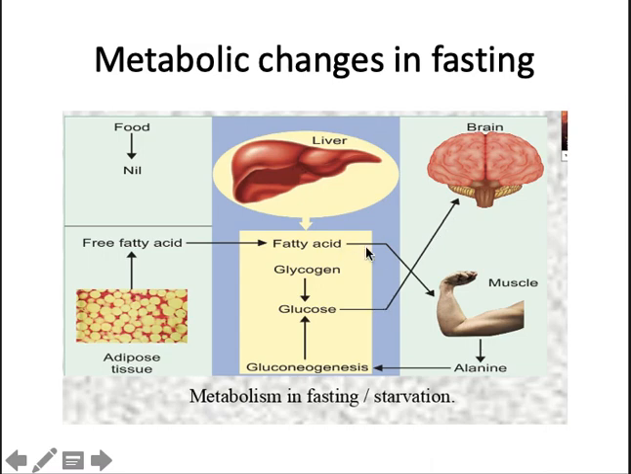And what happens? The fatty acids enter into the muscle tissue and alanine is synthesized, and alanine enters into the liver and through gluconeogenesis, glucose is synthesized. So all this metabolic process is regulated by the glucagon hormone, and glucose is utilized by the brain, RBCs, and the renal cortex. Okay, so this is about the metabolic changes in fasting.